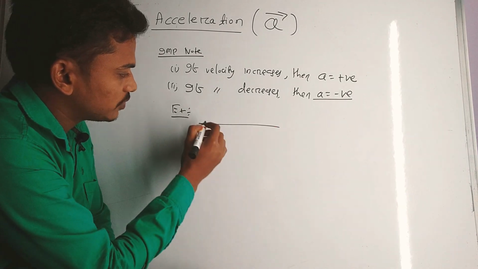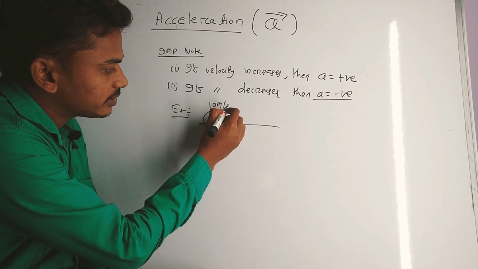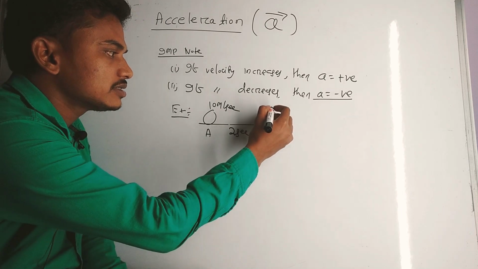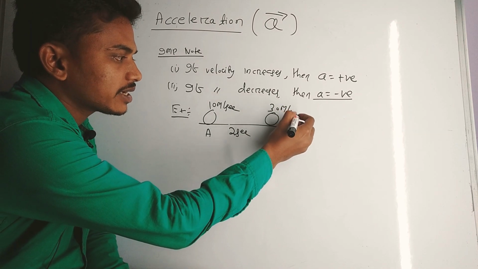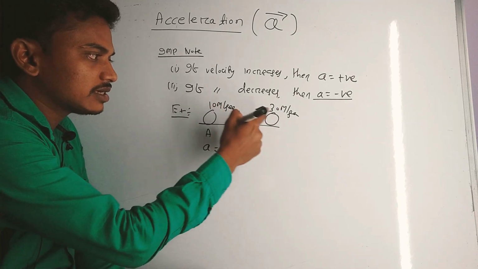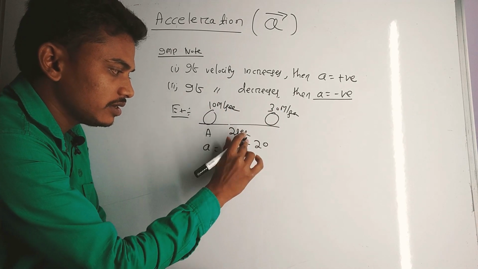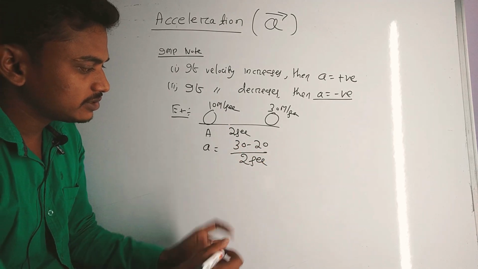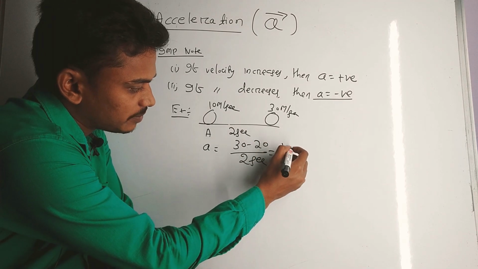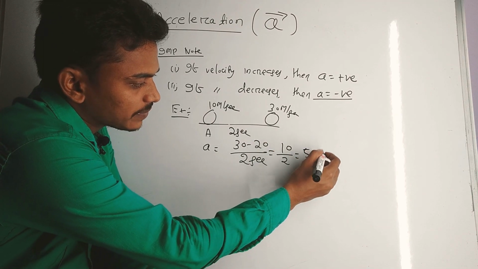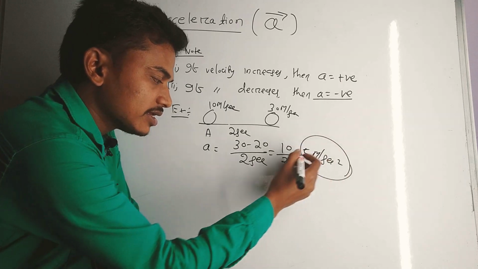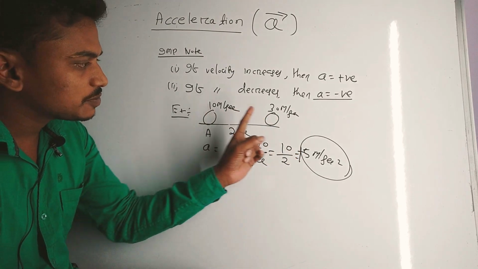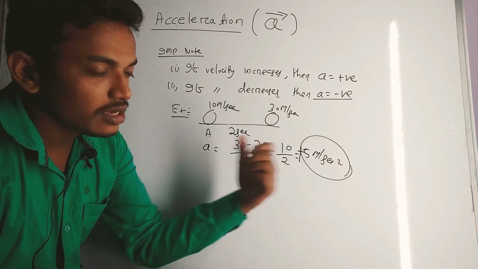Suppose a body has a speed of 10 meter per second at point A, and after 2 seconds its speed is 30 meter per second. So acceleration is change in velocity, that is 30 minus 10, divided by the time taken to change the speed, which is 2, that is 20 by 2, equal to 10 meter per second square. You see here the acceleration is positive since the speed increases. The speed increases means acceleration is positive.